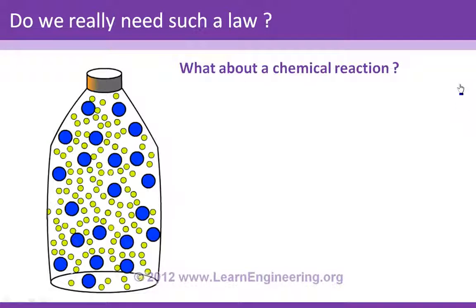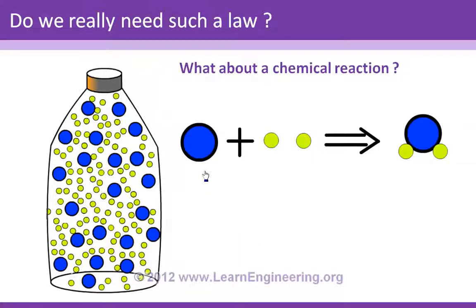Here it is, a chemical reaction. Here I am putting two chemicals together in a chamber and waiting for a reaction, and I am checking whether this reaction will happen, where one atom of the blue chemical reacts with two atoms of the green chemical and forms a new molecule. So I want to check whether this process is spontaneous. Do you have an answer for this from your intuition or from your experience? Not straightforward, right? When the process was simple, you were able to predict the direction of the process. But when the process is somewhat complicated like this, you are not able to predict.